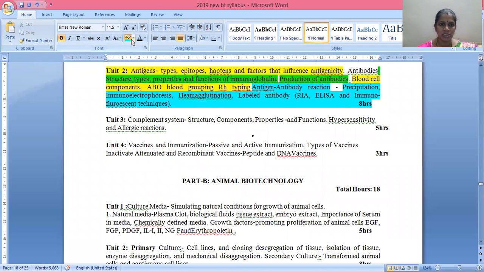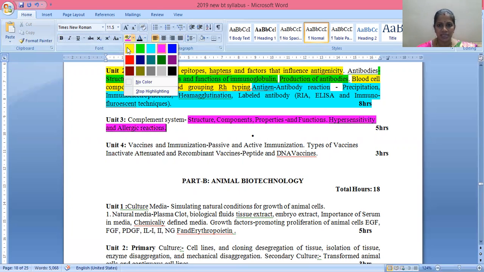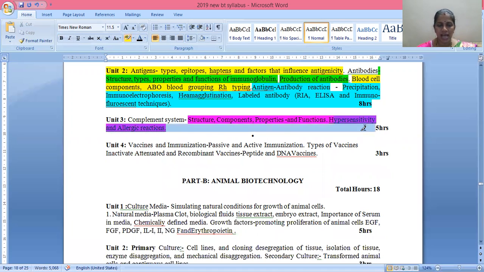Then coming to unit 3. In unit 3 you are going to study the complement system. Here structure, components, properties and functions you are going to study. Then you are going to study hypersensitivity. Here you are going to study hypersensitivity and allergic reactions in detail. This is all about unit 3.